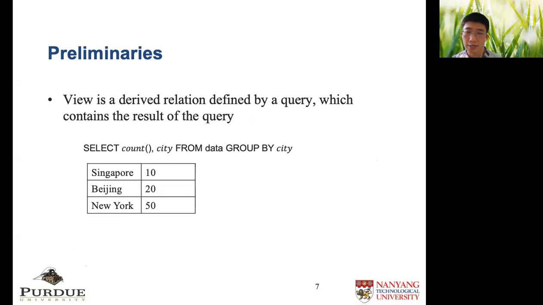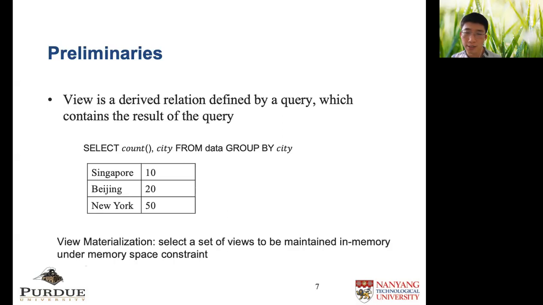Before explaining the technical part of our paper, I first introduce what a view is. View is a derived relation defined by a query. It contains the result of that query. It means that by maintaining a view for a query, we can either output the view as the query result directly or compute the result based on the view with very few computations. In this example, the view is already the result of the query. The view materialization problem is to select a set of views to be materialized. In our work, we keep materialized views in memory.